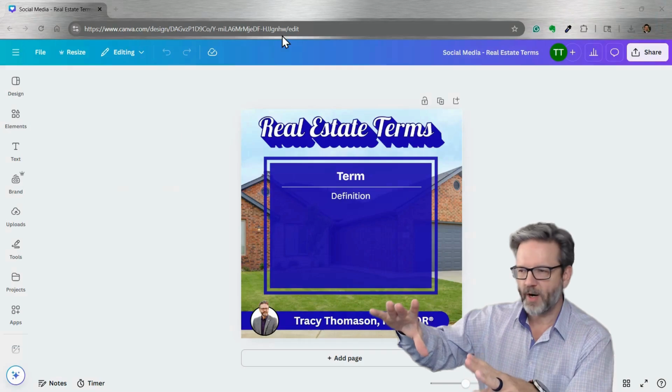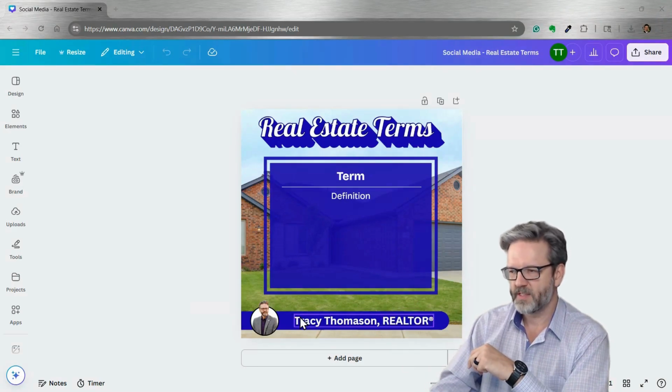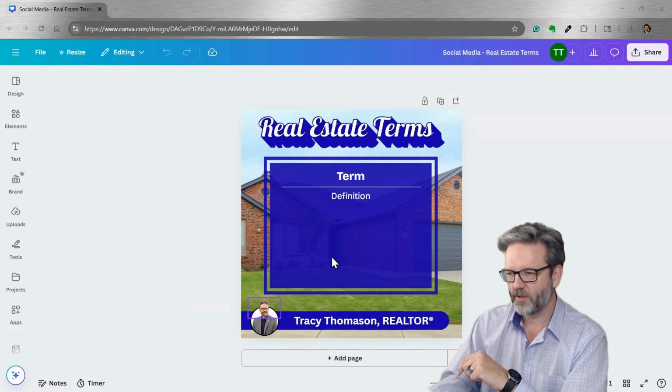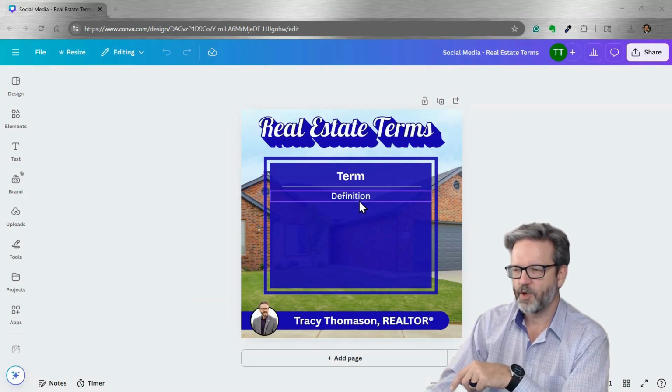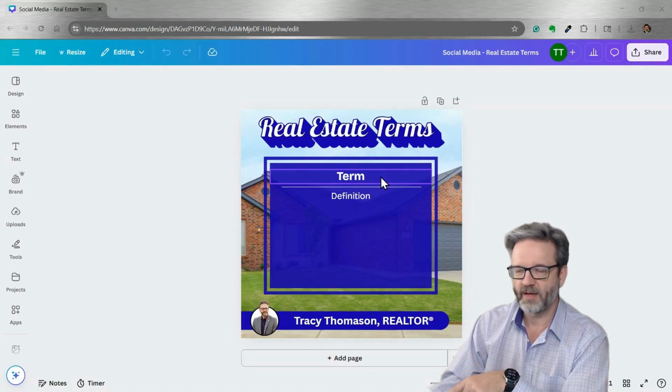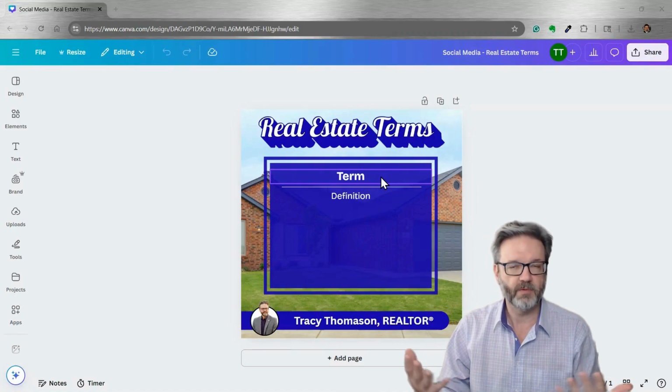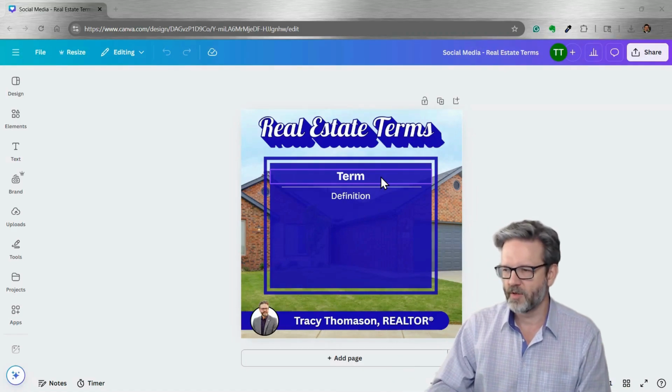It's going to be basically a square post. It has the word real estate terms. It has a little bit of branding down at the bottom, my name and my realtor status and my photo. And I've got two fields, one for term and one for definition. They don't have to be labeled term and definition. That's the terminology I was using, so I labeled those.